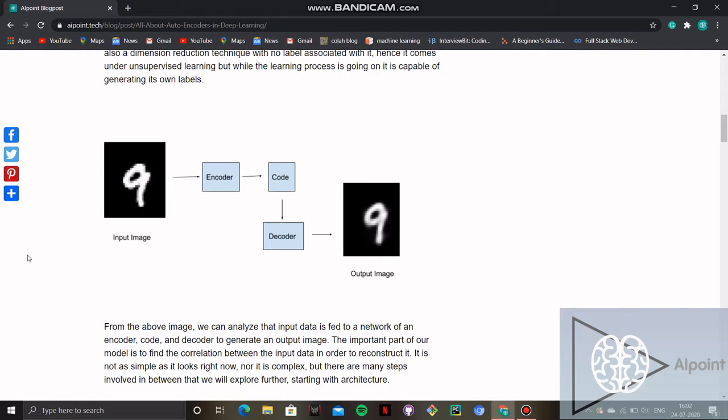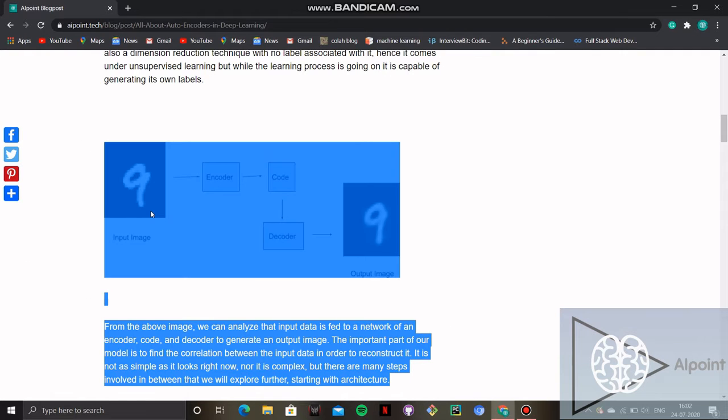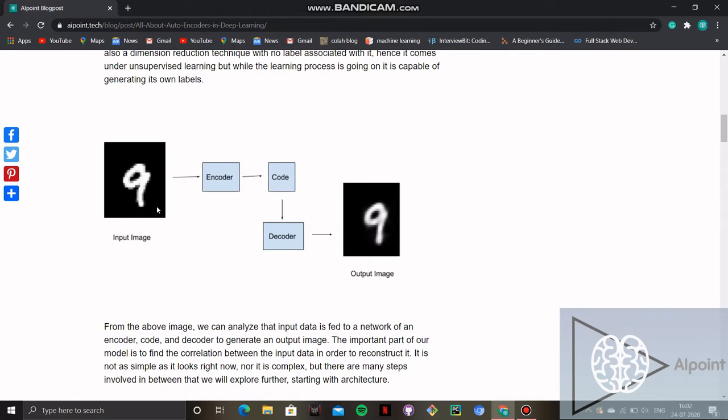So here we can see our input image. This is one of the images of the MNIST dataset. Now we are doing encoding on it. We are providing it to our autoencoder code. Now the decoder is being added, and our output image is an initial image which our network has learned. When our network learns more and more, this image will be clearer to us. It will look more like the input image if we do a lot of iterations, or we increase the accuracy of the network.